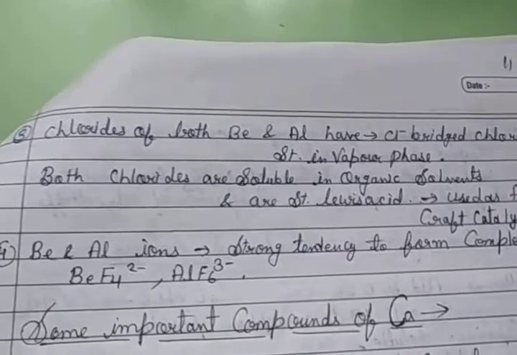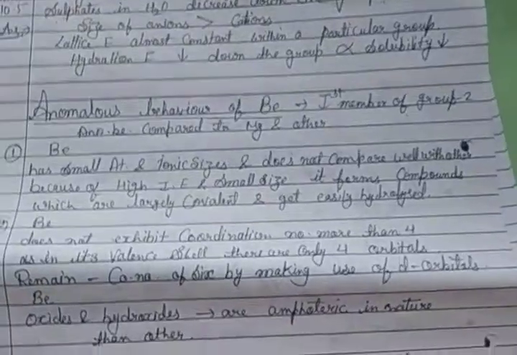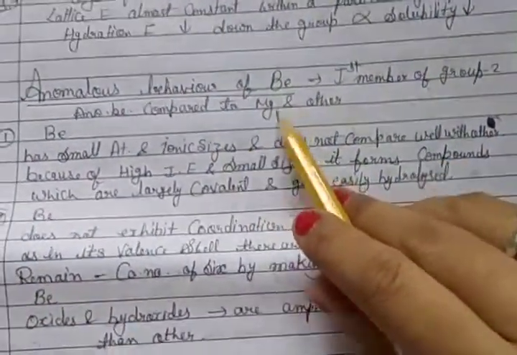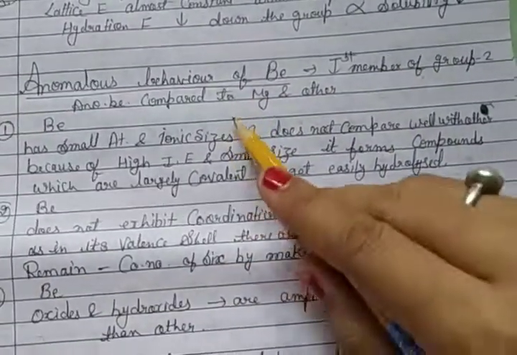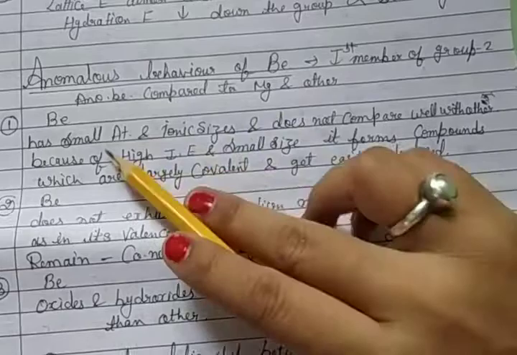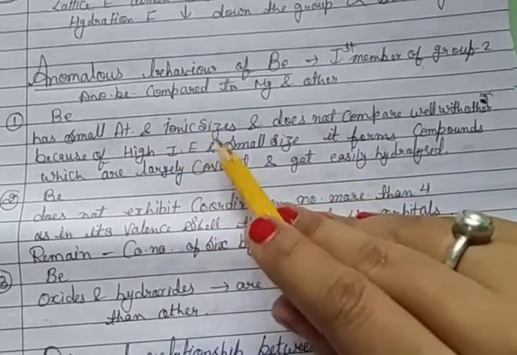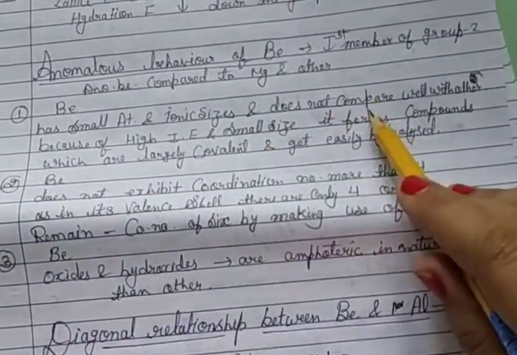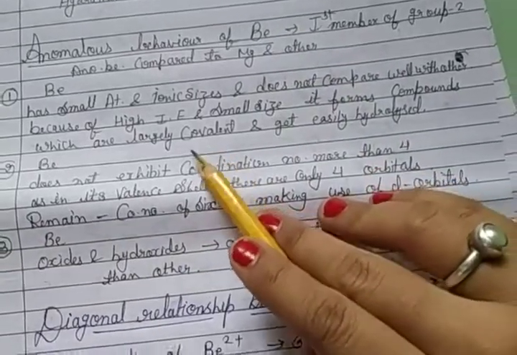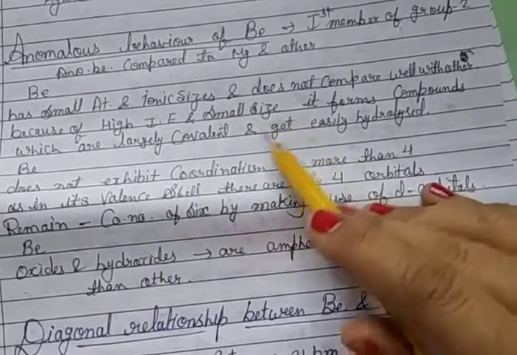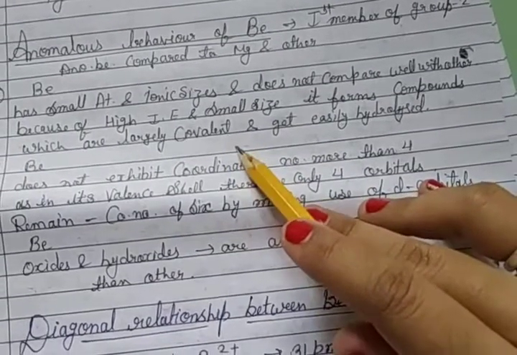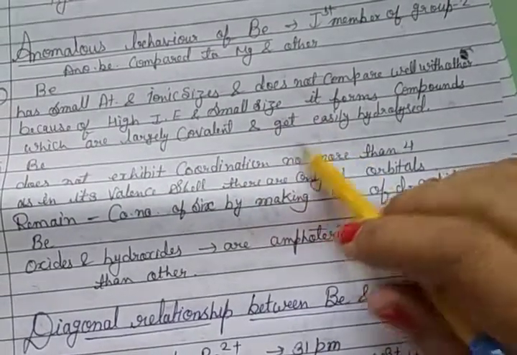So again I say, the anomalous behavior of beryllium, the first member of group 2, compared to magnesium and the others: beryllium has a small atomic and ionic size and does not compare well with the others because of high ionization enthalpy and small size, and largely covalent compounds are formed which are easily hydrolyzed.